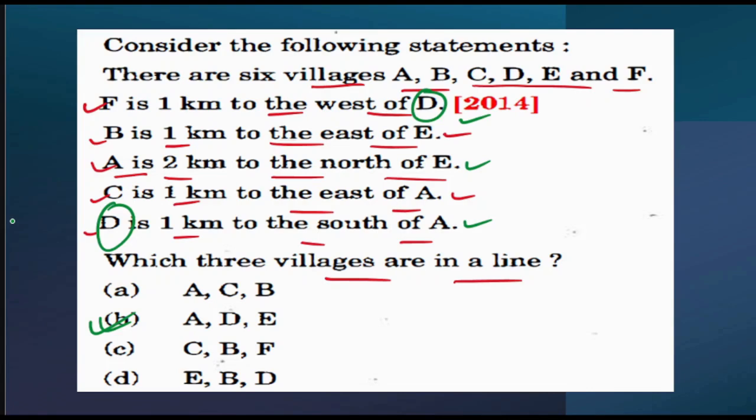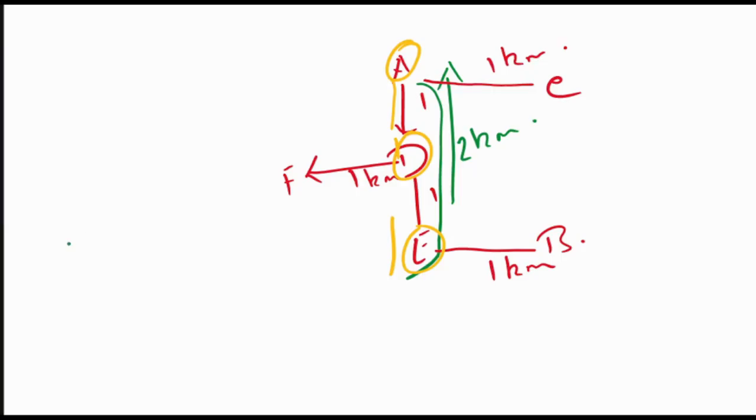So let's solve this again. What they have initially mentioned is that there are 6 villages A, B, C, D, E, F. Fine. They have mentioned that F is 1 kilometer to the west of D.